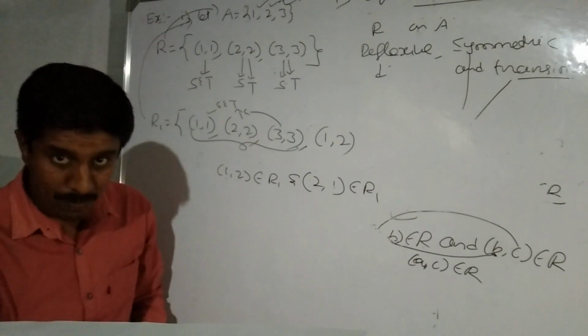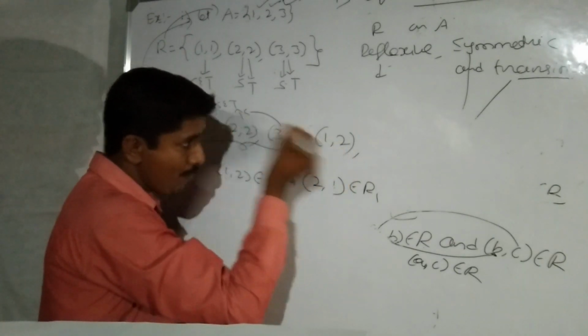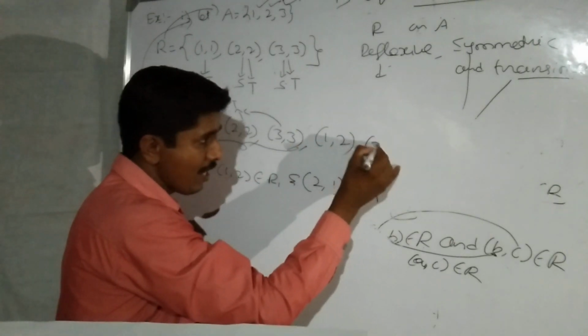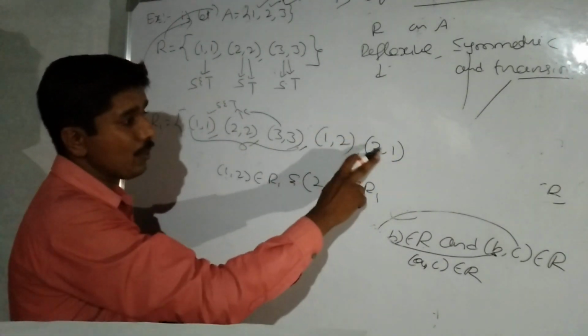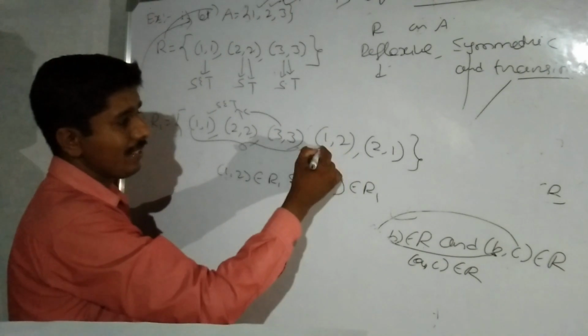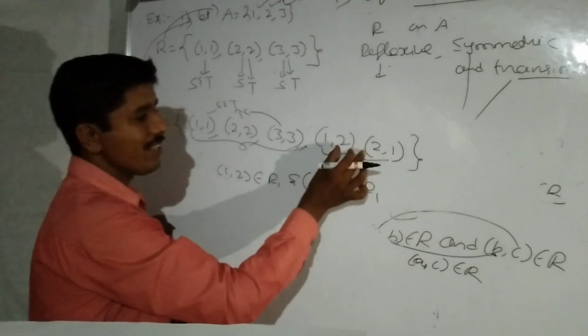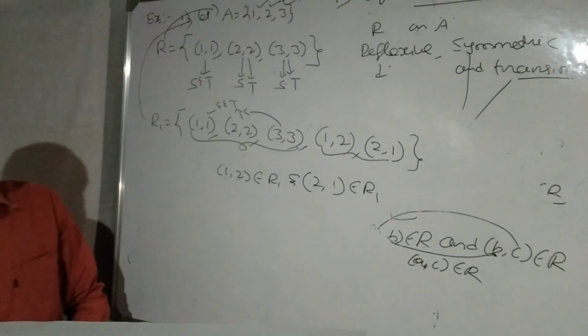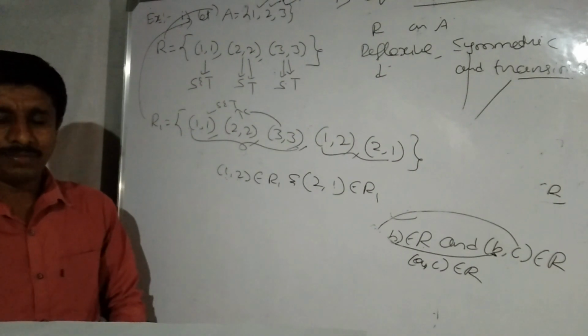For it to be symmetric, since 1,2 belongs to the relation, you must include 2,1. Then it clearly satisfies the symmetric condition A,B and B,A. Therefore, it is symmetric. Next, we have to verify whether it is transitive.